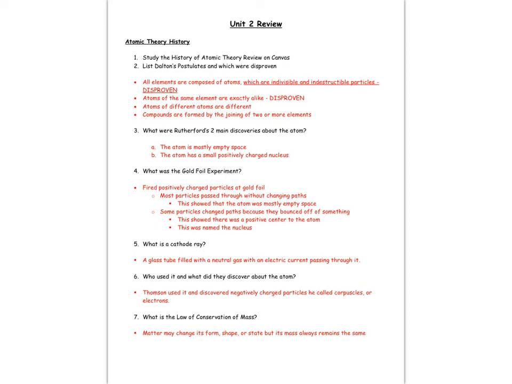The beginning of your test will be the atomic history, or the atomic theory history. That's going to be all the people, what they did, and their models. To begin with the Unit 2 review, it says to make sure you study the history of the atomic theory review on Canvas. That had a list of all the people, what they did, and their models in great detail.